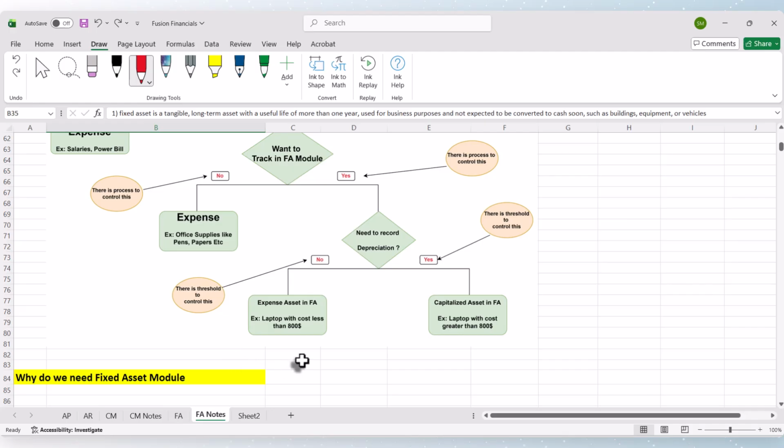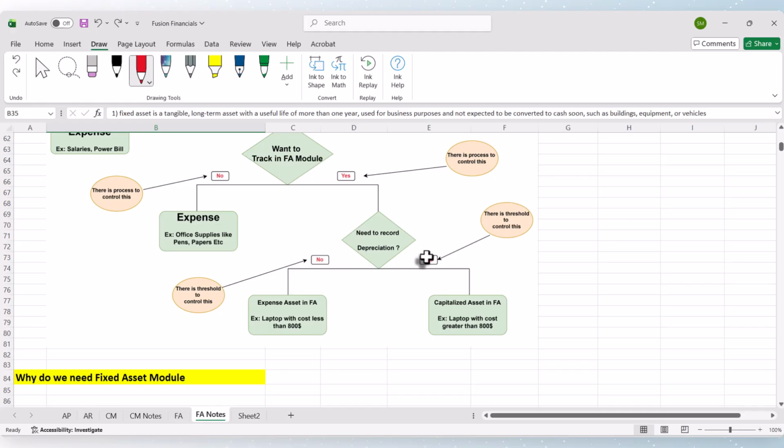We want to consider the total value as an expense in the same period when it is created, right? There is a threshold setup which helps to achieve this. We won't keep recording depreciation month by month.